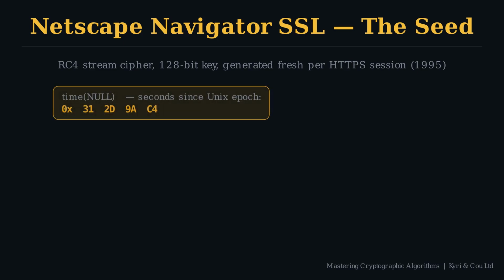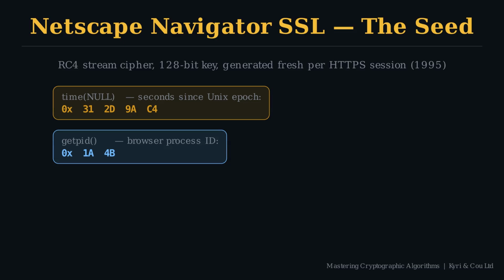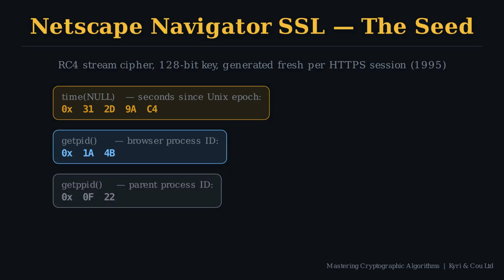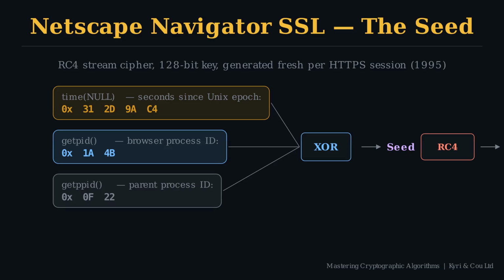First, the current time, the output of the method time, in seconds since the Unix epoch, the exact second the browser initiated the connection. Second, the browser's own process ID, the output of the method getpid. On the systems of the time, process IDs were 15-bit integers, small, and visible to anyone on the machine. Third, the parent process ID, the shell or terminal that launched the browser, also a small integer, also publicly visible. These 3 values were XORed together to produce the seed. That seed then drove the RC4 generator, which produced the 128-bit keystream.